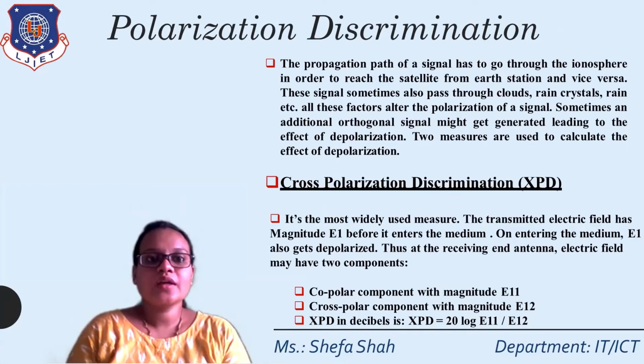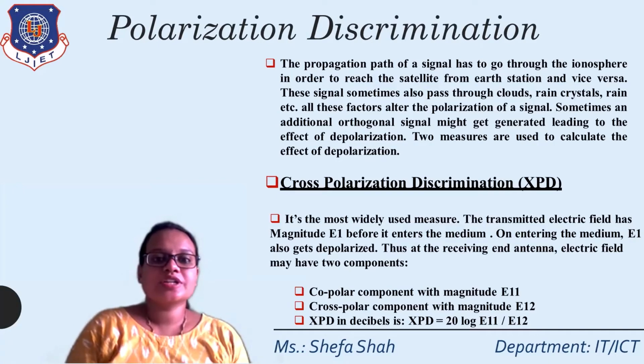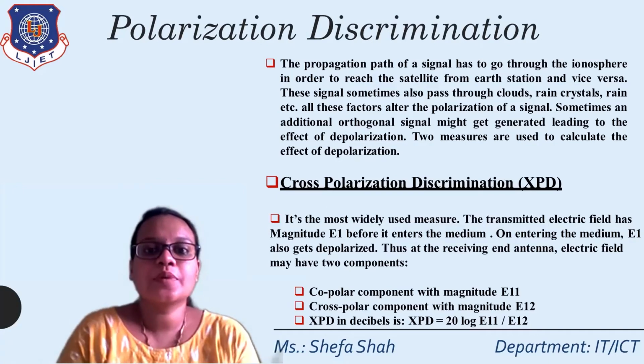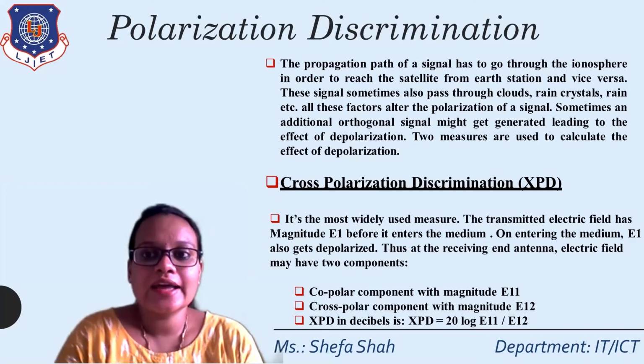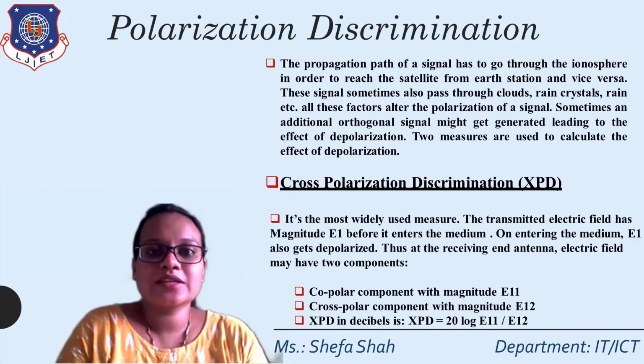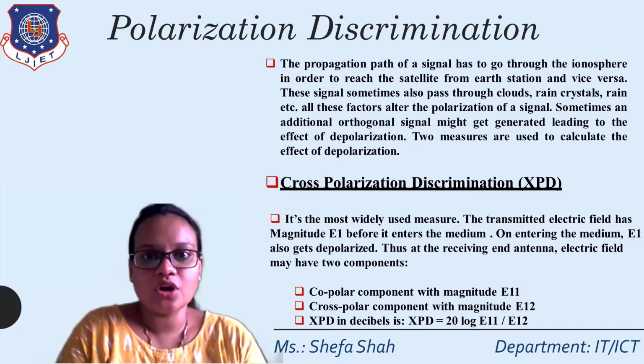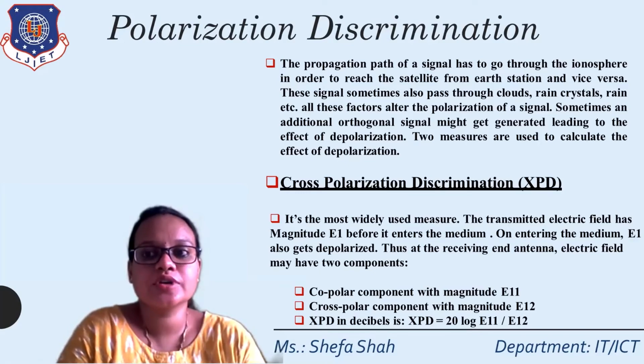Now the next topic is polarization discrimination. So basically, what is polarization discrimination? The propagation path of a signal has to go through the ionosphere in order to reach the satellite from the earth station and vice versa. This signal sometimes also passes through clouds, ice crystals, rain, etc. All these factors alter the polarization of a signal. Sometimes an additional orthogonal signal might be generated, leading to the effect of depolarization.